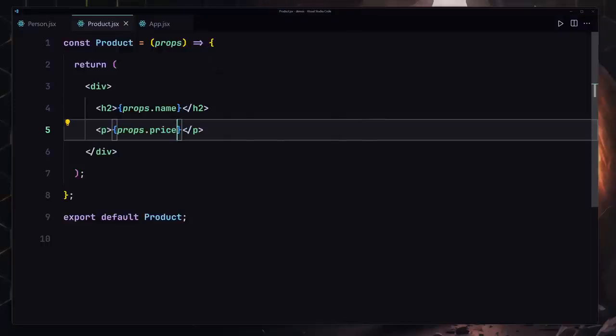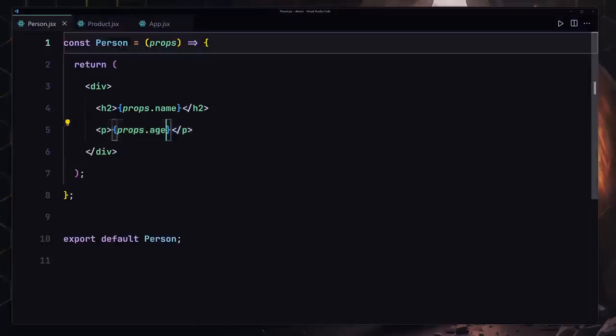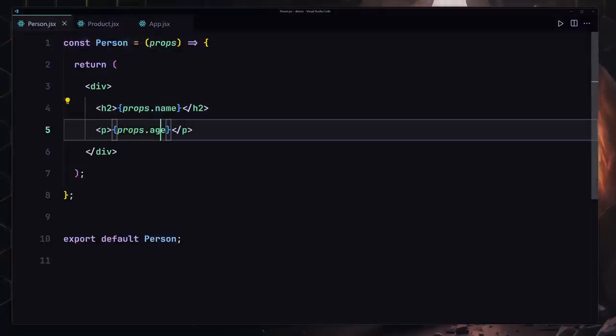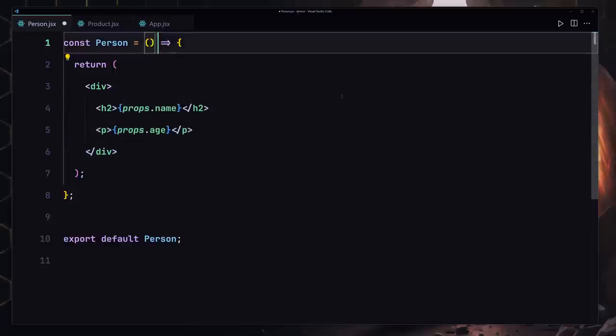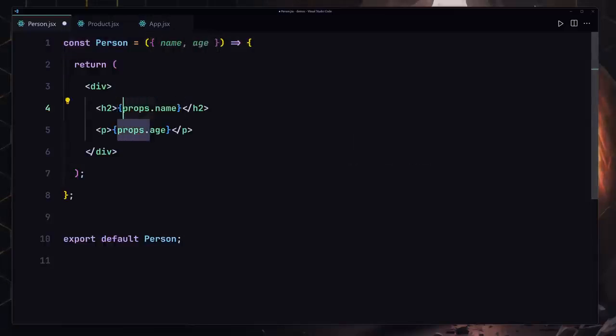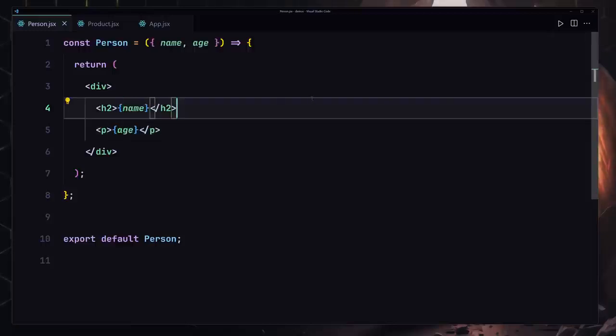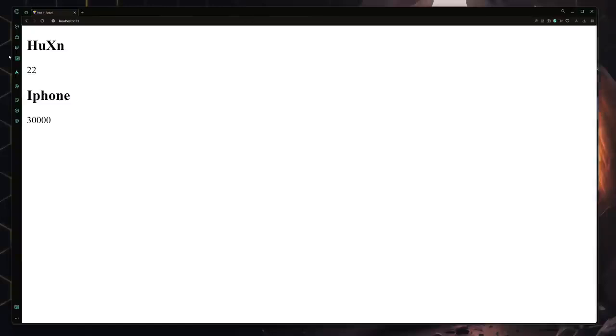So that's cool and everything, but the next thing that we have to do is destructure the name and the age, and use them inside this component. To do that, I'm going to remove this props and provide the name and also the age. We no longer have to use props dot again and again. So I'm going to select that and hit Control D, so it's going to select that twice and remove that. Now if I save my file, once again here you can see the result is exactly the same.